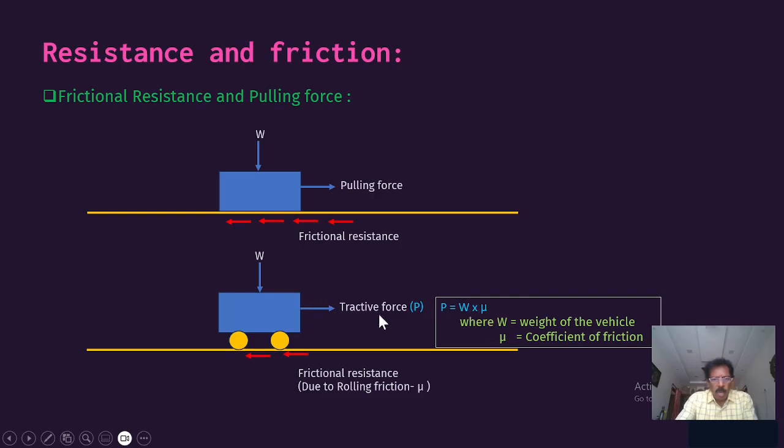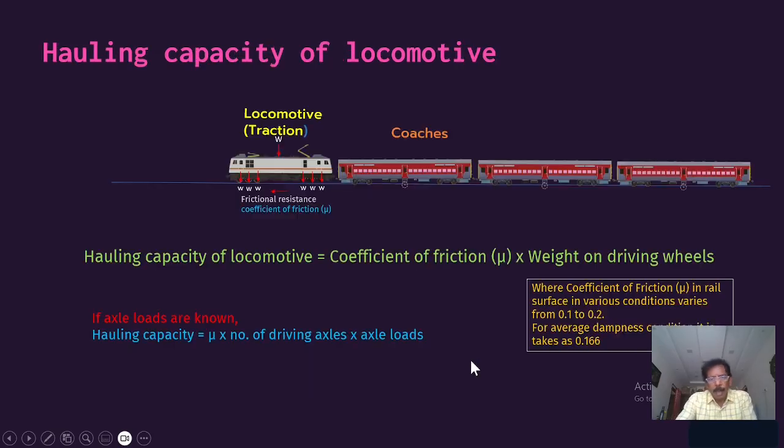So the total tractive force required for making the body move is P equal to W into mu, where W is the weight of the vehicle and mu is the coefficient of friction. Coming to our main subject, the hauling capacity and the tractive force required for the train. Let's see something about it.